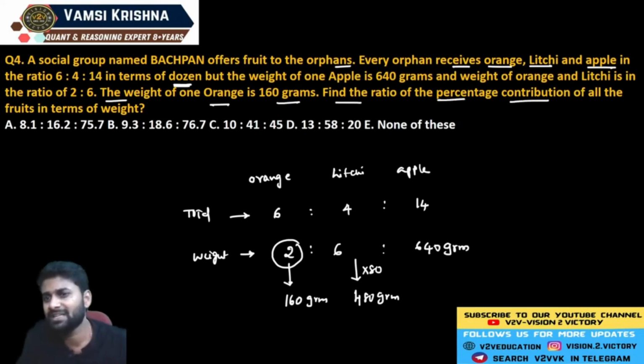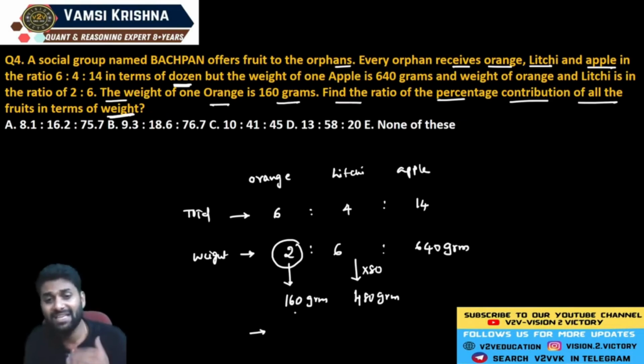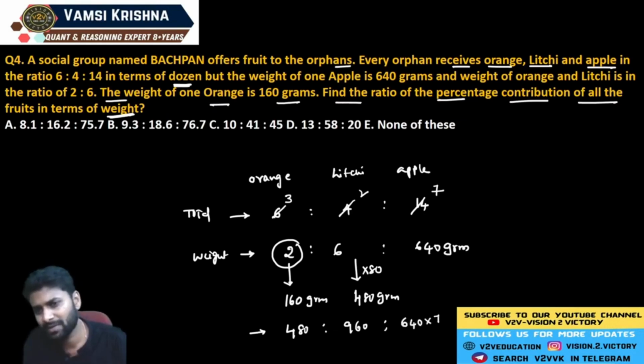Now the question here: find the ratio of percentage contribution of all the fruits in terms of weight. So what is the total contribution? Each weight of orange is 160 grams. Total how many are there? 6 quantities are there. So you can cancel by 2. Why? Because it is in the ratio of 6, 4, 14, right? Now you can take these values as 3 units, 2 units and 7 units. Still the answer is same. Now see, 3 into 160 is 480 grams. Now total weight: here 480 into 2 is equal to 960. Now 640 into 7.